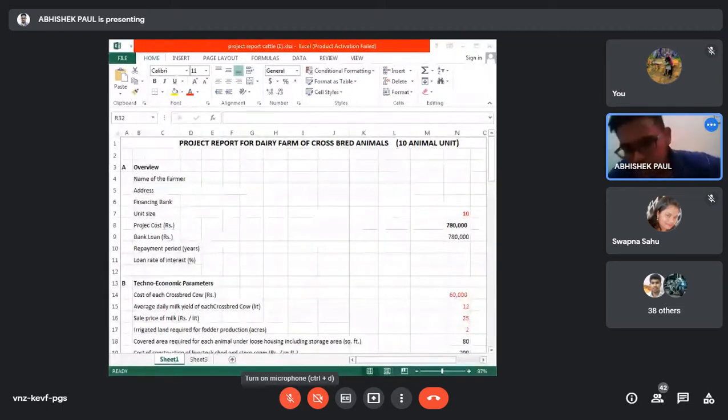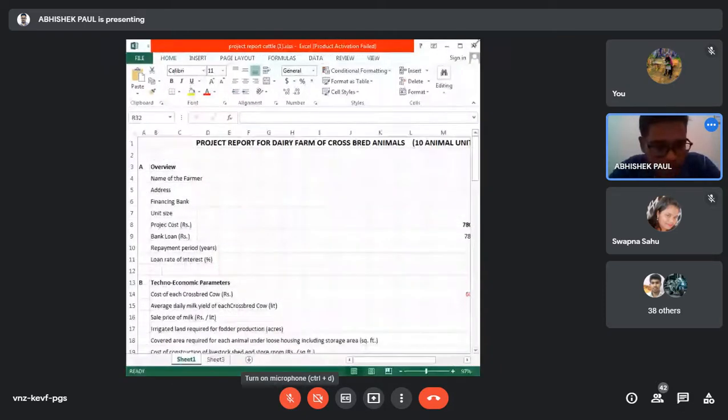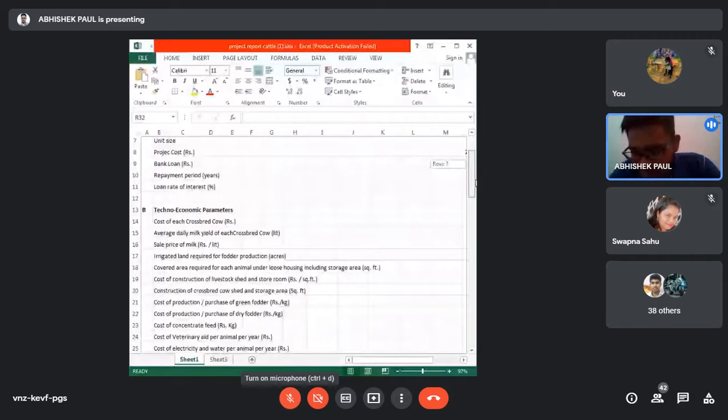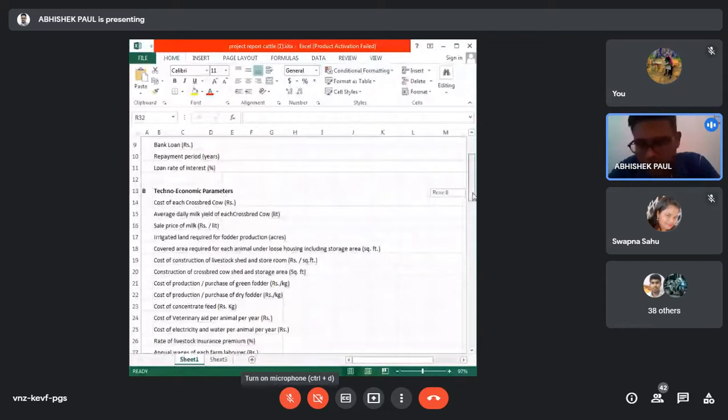So this is the overall project. The different components I will be explaining one by one. These are the assumptions. The assumptions I'll also share with you later on. So you see how to make the project. First we need to calculate the lactation chart of all the animals.